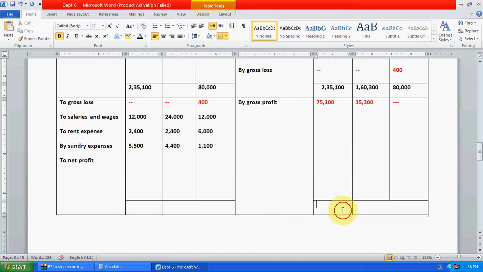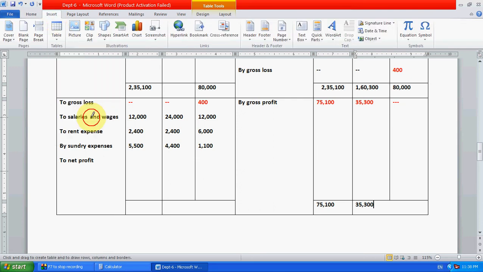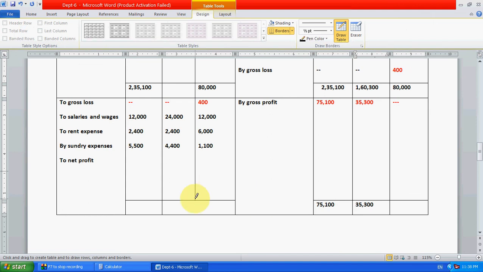Now go for this. 75,100 here, 35,300 here is completely nil. So what we have to do is increase the line; we have to put a line.